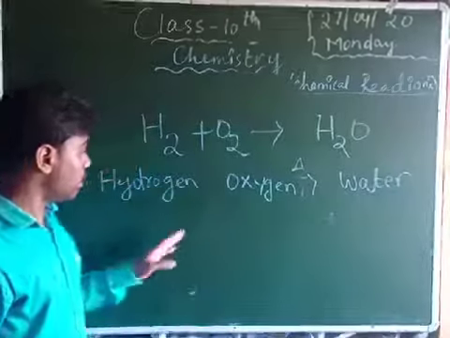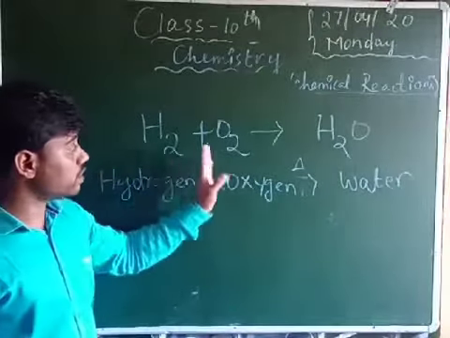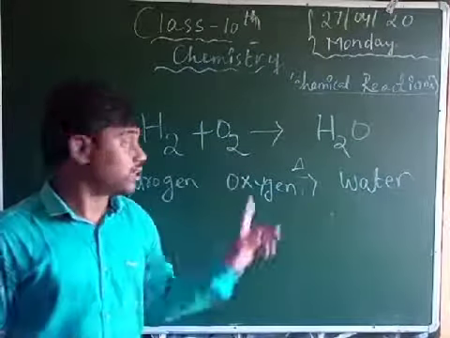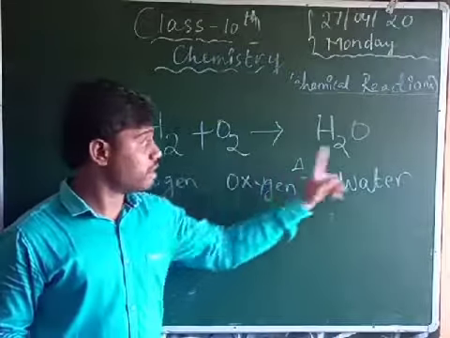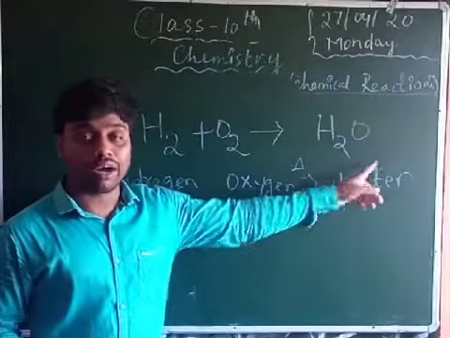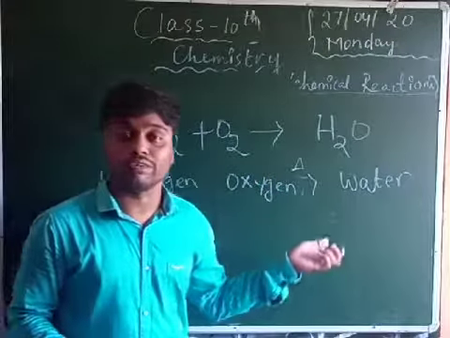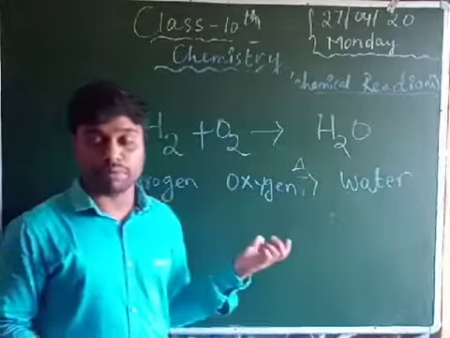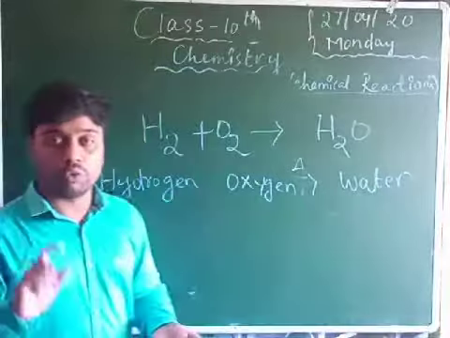Understand, guys? Now you can see H2 is present, but here two molecules of O2 are present. Two elements and two atoms, and these two atoms came as only a single atom. What is this? This is an unbalanced equation. Now the next topic is balanced equation and unbalanced equation.